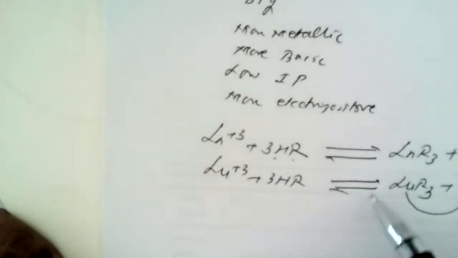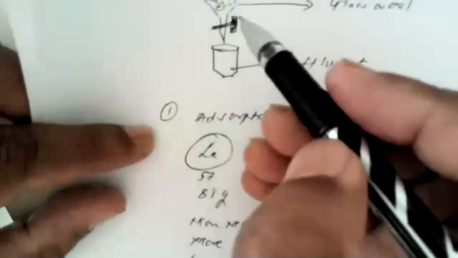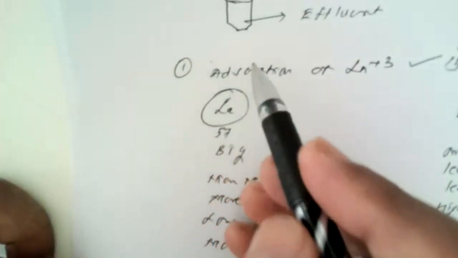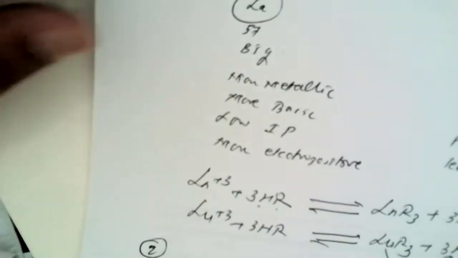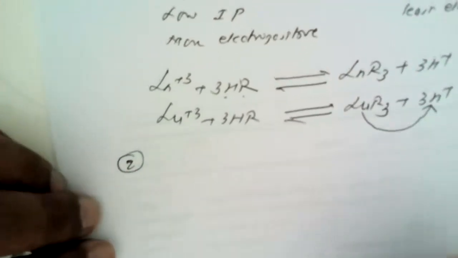After this, other ions also get adsorbed on the resin bed in the increasing order of their atomic number. So lastly, lanthanum gets adsorbed. So this is the first step of this ion exchange method. The second step of this ion exchange method is to have an effective separation of these lanthanides into their individual ions.